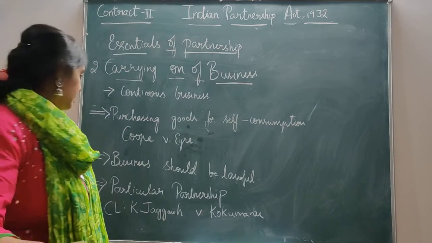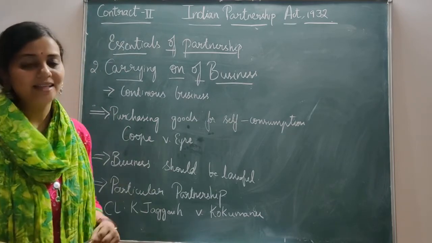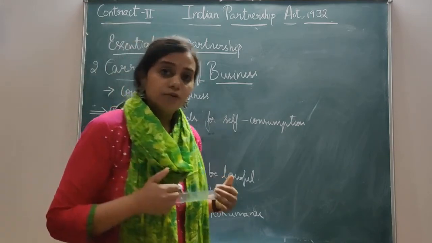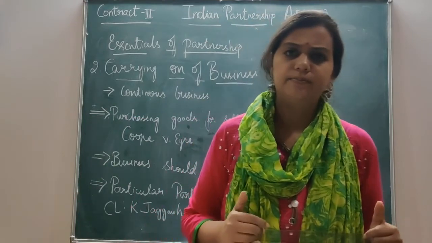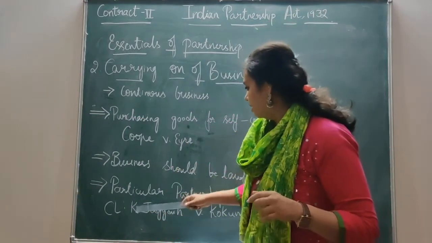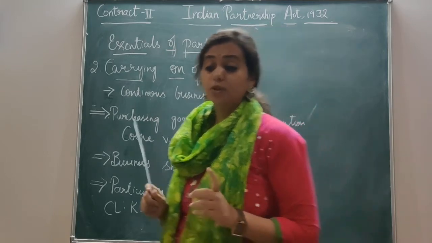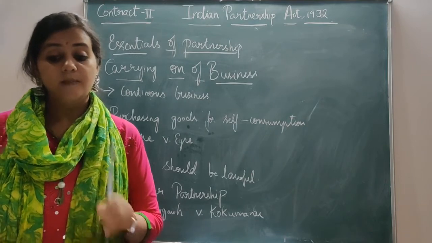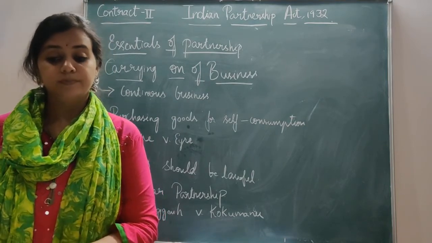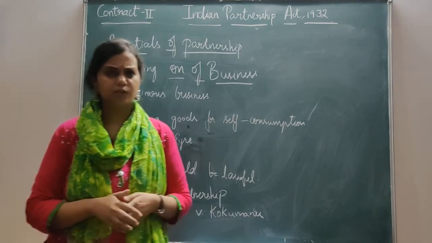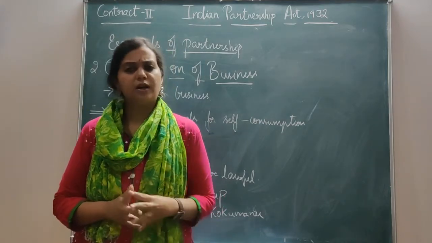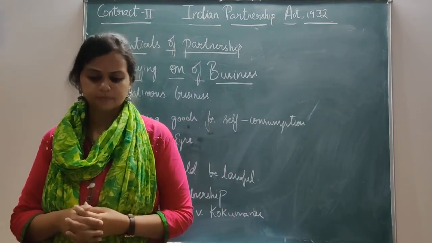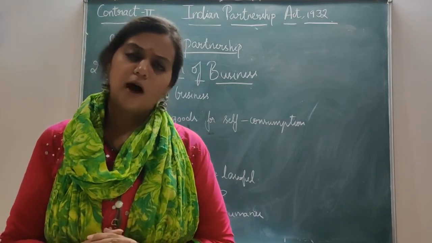Now, we'll move on to the next point. Business should be lawful. As I told you in the earlier part, it should be lawful. Unlawful businesses are not valid. The next point is that it has to be a continuous process. The most important thing to be noted here is that there should be a continuing transaction. You may ask how we validate this, so let's take an example. There are two persons, Ram and Shyam, who jointly purchase a house for 2 lakhs.